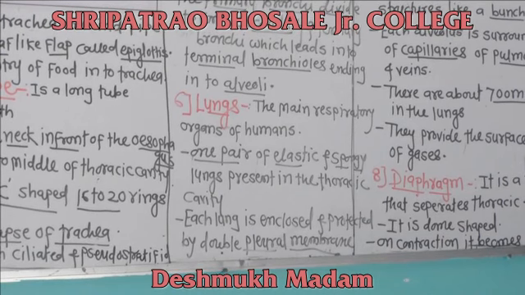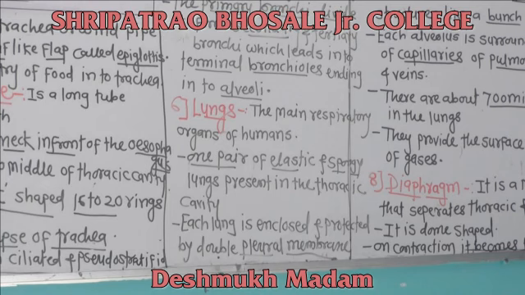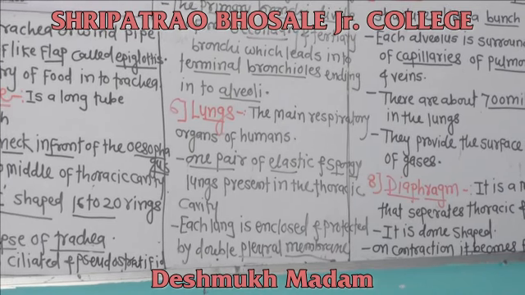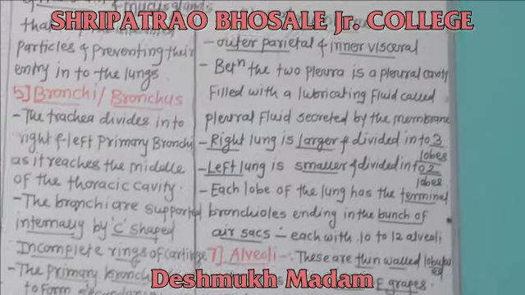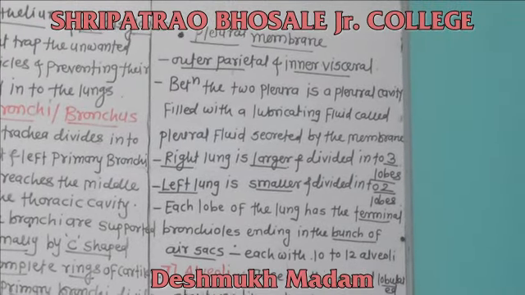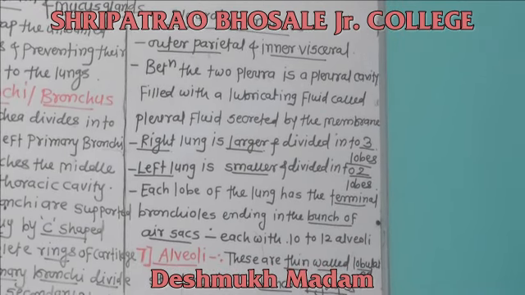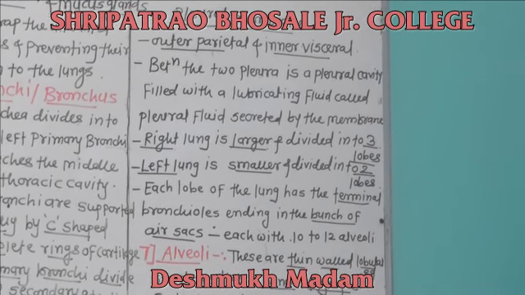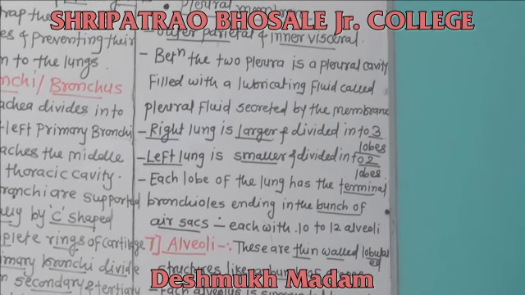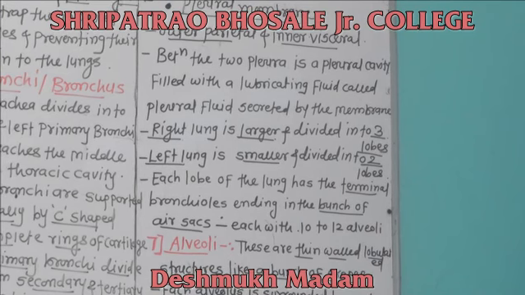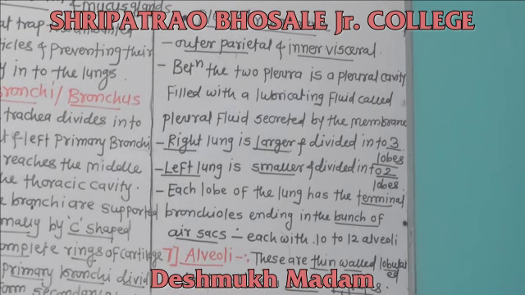The outer membrane is called the parietal pleural membrane, and the inner membrane is called the visceral pleural membrane.